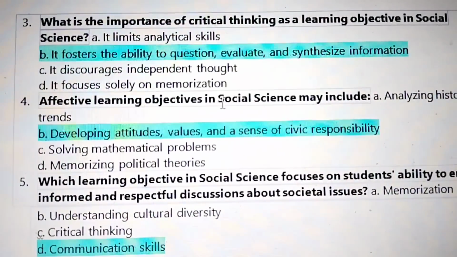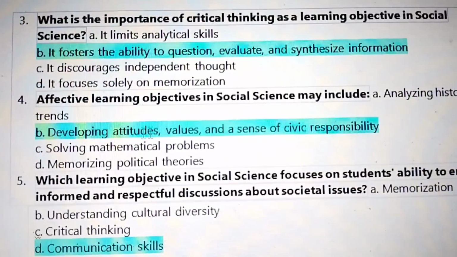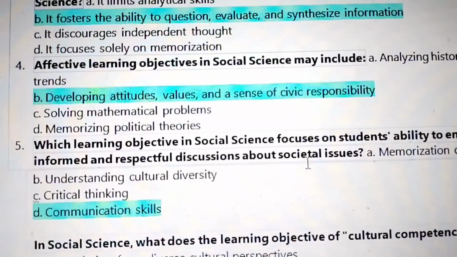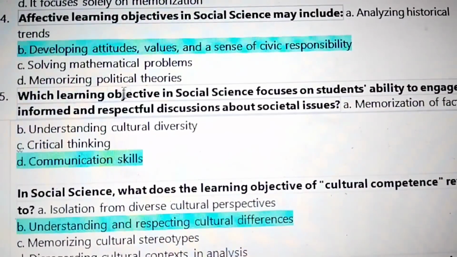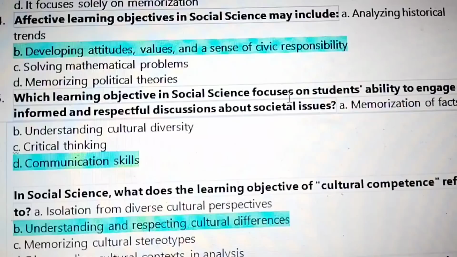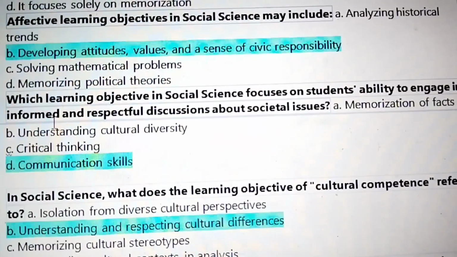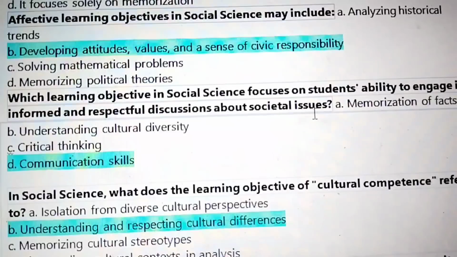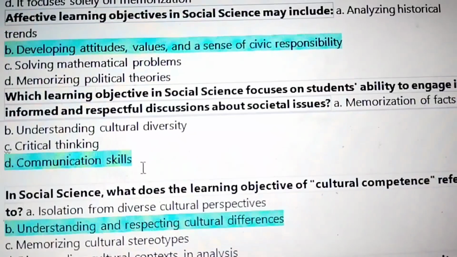Effective learning objectives in social science may include developing attitudes, values, and a sense of civic responsibility. Number 5. Which learning objective in social science focuses on students' ability to engage in informed and respectful discussions about societal issues? Communication skills.